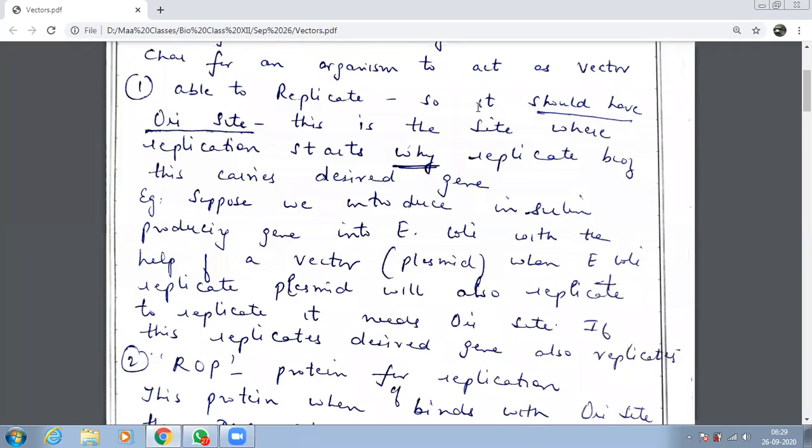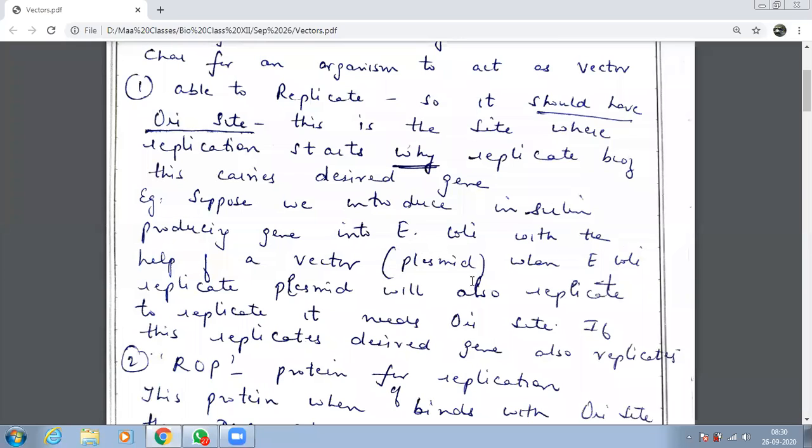We have taken an example to understand how a vector works. What is the desired gene which I discussed in the example just now? Insulin. If you introduce only one insulin producing gene, you will not get enough insulin to extract from the host. So we need more copies of such genes. Insulin producing gene was introduced in which host? E. coli. Which is the vector that I'm using? Plasmid. So the most important property of a vector is that it should replicate.